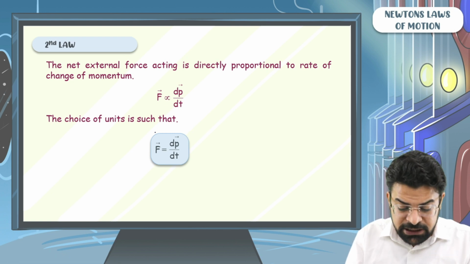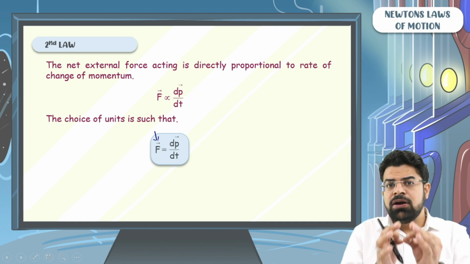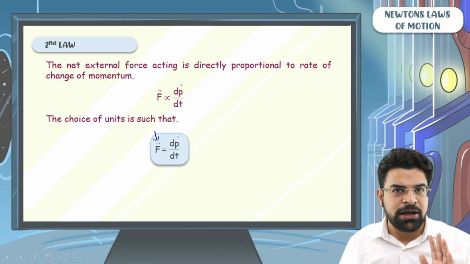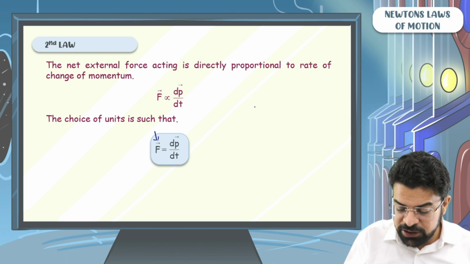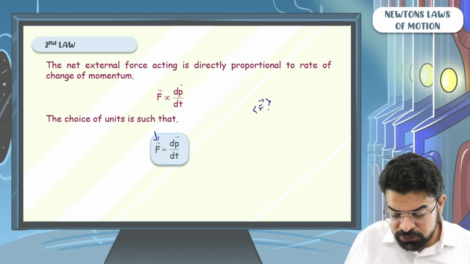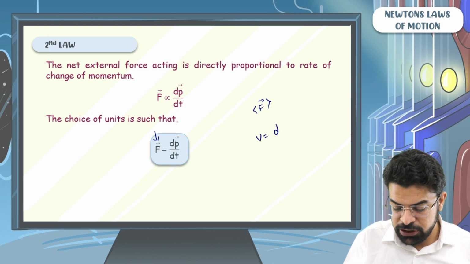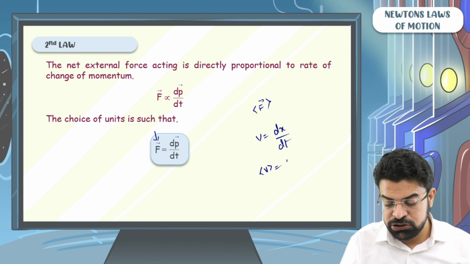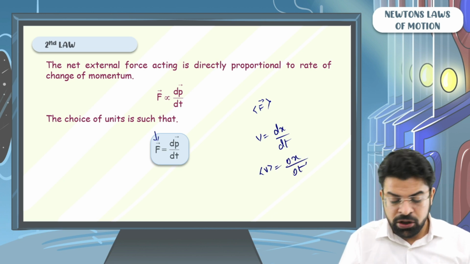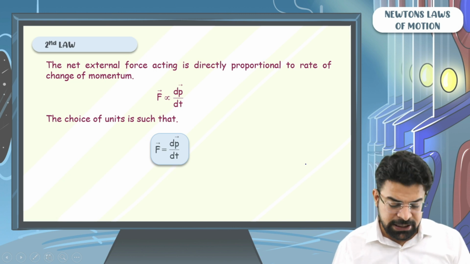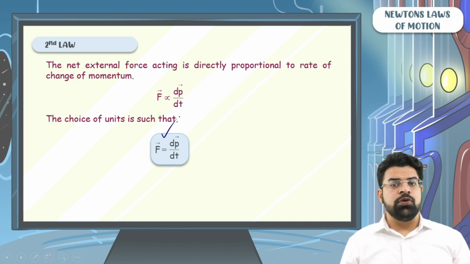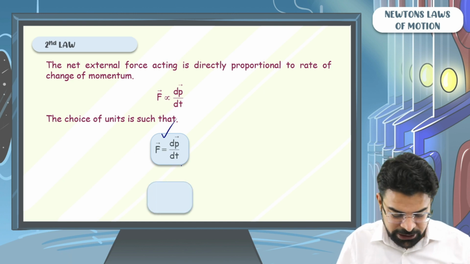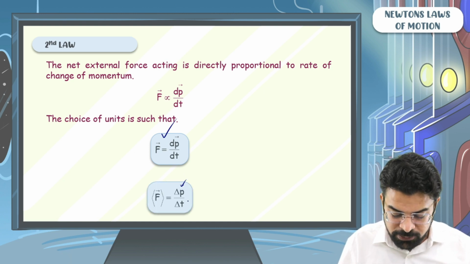This is the instantaneous force. The force acting on the body at any particular instant equals the rate of change of momentum with respect to time at that instant. But sometimes we need to find the average force. Just like we say that velocity equals rate of change of position with respect to time, and average velocity is total displacement by total time taken. On the same guidelines, I will say that if the instantaneous force is rate of change of momentum with respect to time, then the average force has to be equal to the change in momentum upon the change in time.